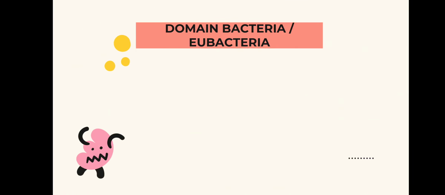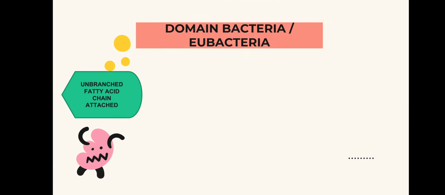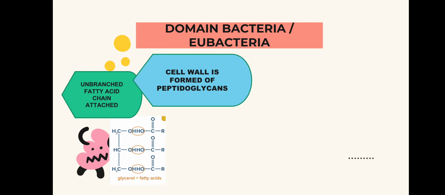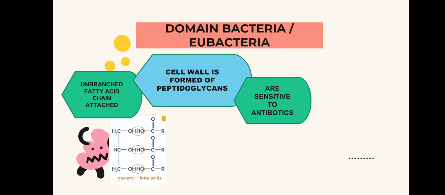Now let's proceed to the domain Bacteria or Eubacteria. This is the second leaf of the proposal, the bacteria with which we are infected nowadays, from the common cold, gram-positive bacteria, gram-negative bacteria, and we take antibiotics. Their membrane has fatty acid chains attached to glycerol. It is unbranched. This is their cell membrane type, with which we differentiate Eubacteria. It has a cell wall formed of peptidoglycans. They are sensitive to antibiotics.